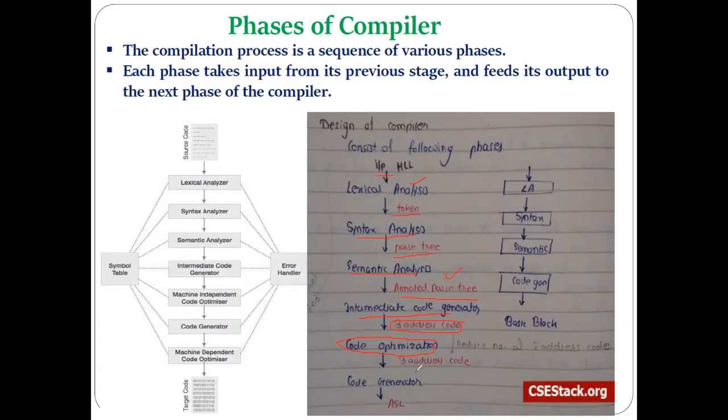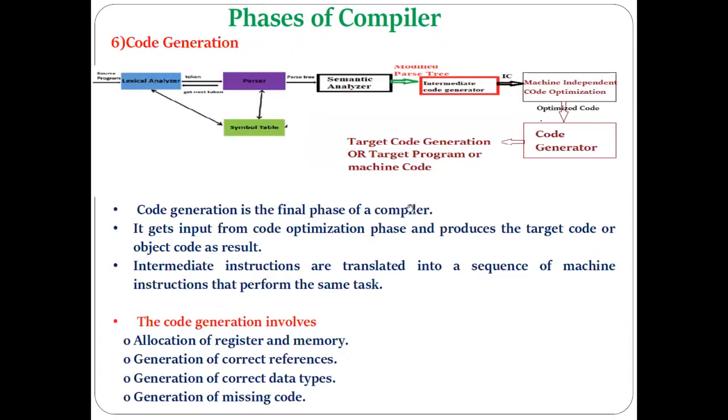Then the code optimizer gives the output, generated in the form of 3 address code, to the next phase of compiler, that is the code generator. So today we are going to discuss the code generator, the last phase of compiler.